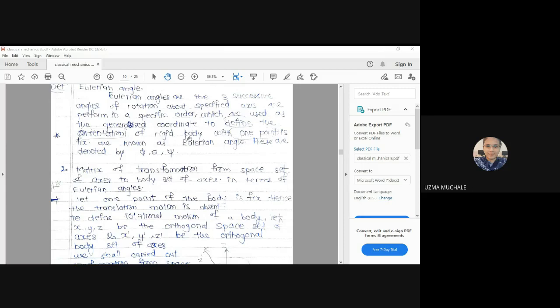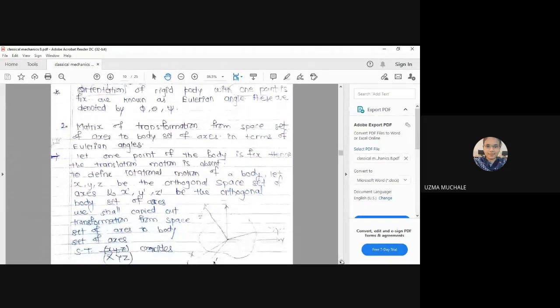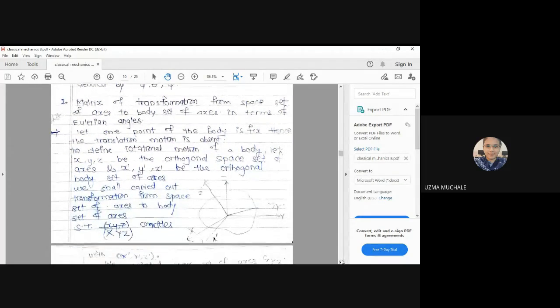Okay, for a rigid body with 1 point fixed, these are known as Eulerian angles, and are denoted by theta, phi and psi. Okay, next point, what we have to find out: the matrix of transformation. No doubt this will not be completed in this lecture, how to find the matrix of transformation. For that we'll see a small idea. Let one point of the body be fixed, right? So first we are going to fix one point in the body.